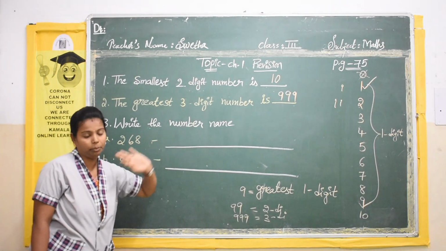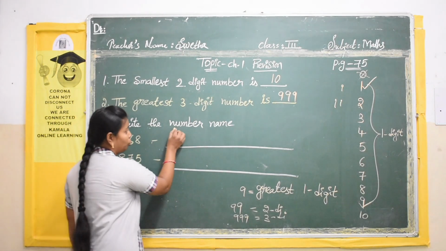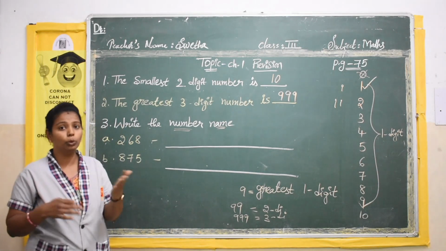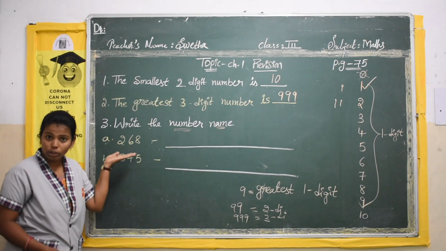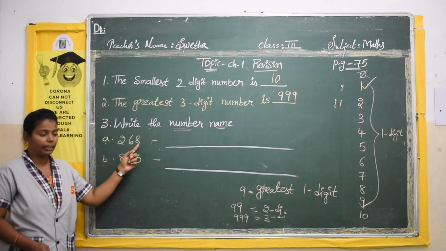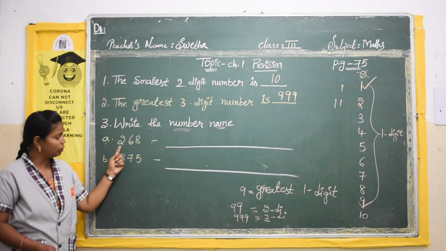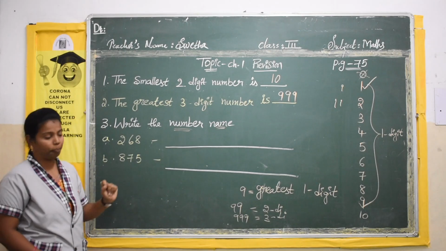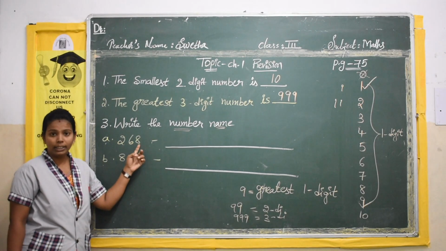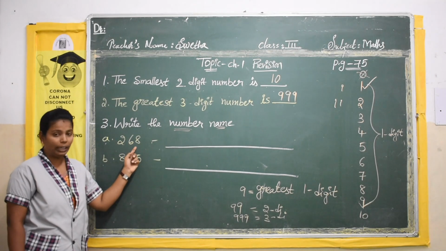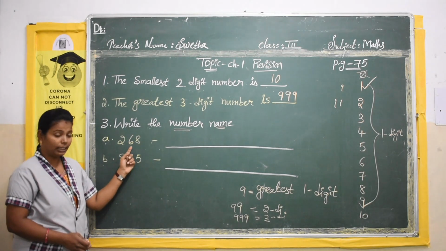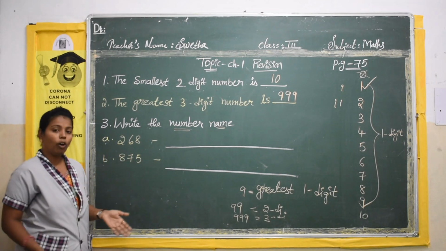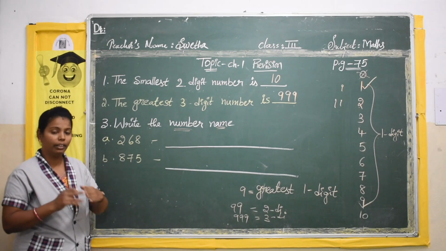Write the number name. So here what do we have to do? We have to write the number name. Just as we have names like Sita, Gita, Ramu, Raju, same like that, numbers also have names. So each number, you see here you have 1, 2, 3. So this is how many digit number? 1, 2, 3. This is a 3-digit number. Okay. Now see this 1 digit. This digit will have another name. The second digit will have another name. The third digit will have another name separately. But if they all come together they will make one other name.